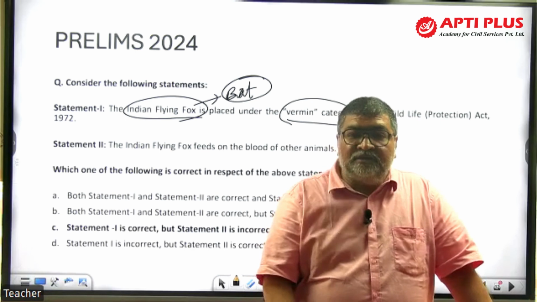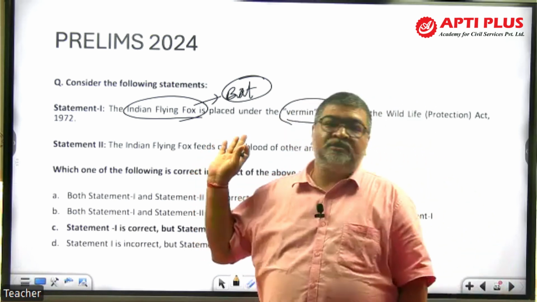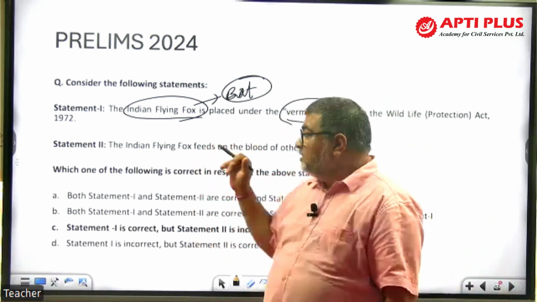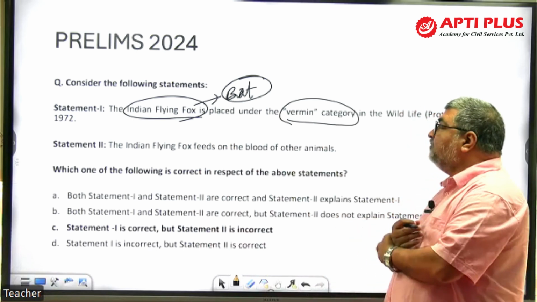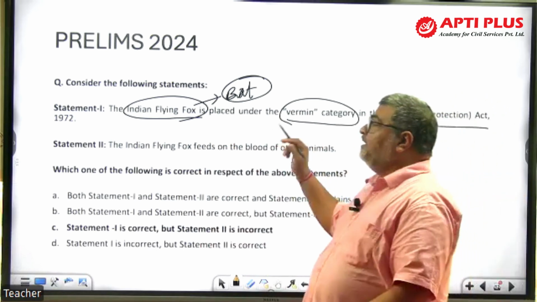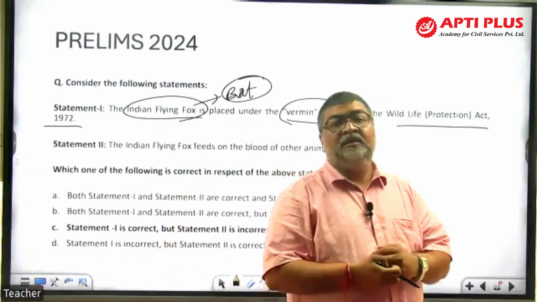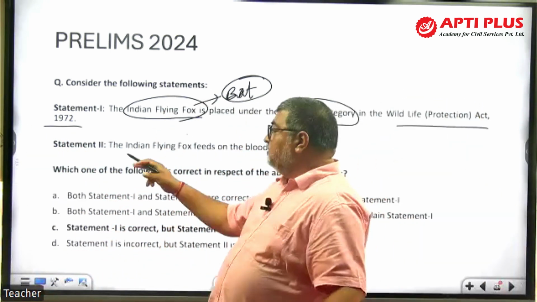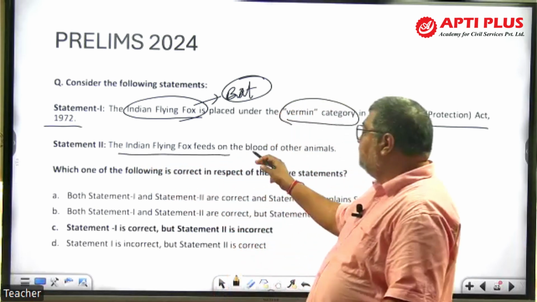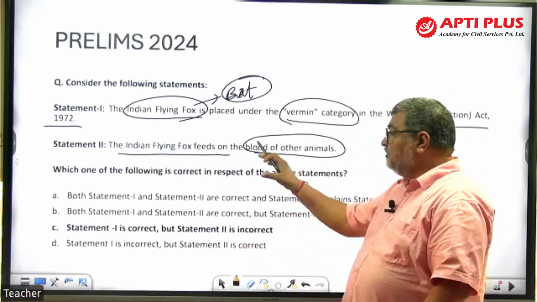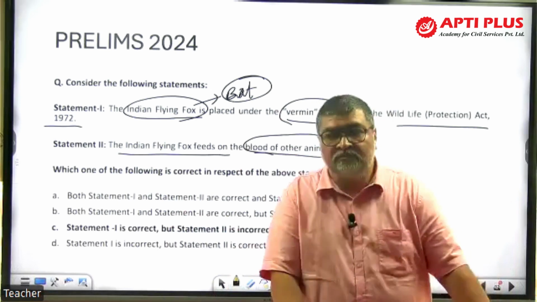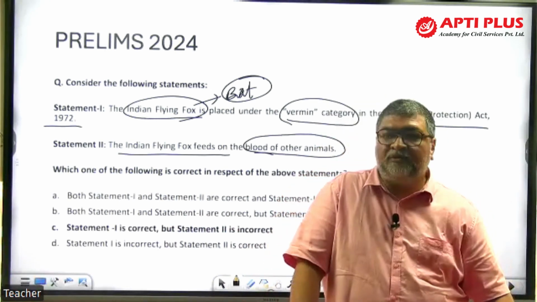नाउ ये सब न्यूज में है, दिस ऑल इज इन न्यूज़पेपर, एंड दैट्स व्हाट यूपीएससी आस्क्ड द क्वेश्चन इन द 2024 एग्जाम. So what has been asked here? Indian flying fox is placed under vermin category in the Wildlife Protection Act 1972. अब जिसको ये स्टेटमेंट पता है, वो इसे सॉल्व कर सकता है. Now what is here? Another thing here, this is the blood of other animals. Now this is a food habit, right? Ecological food habit of that particular animal, bat.